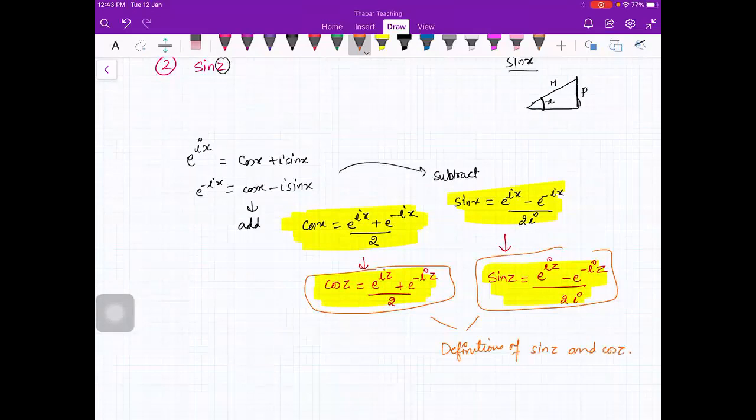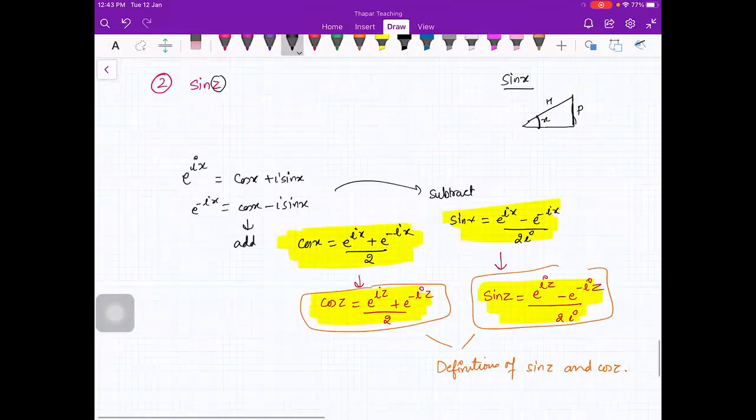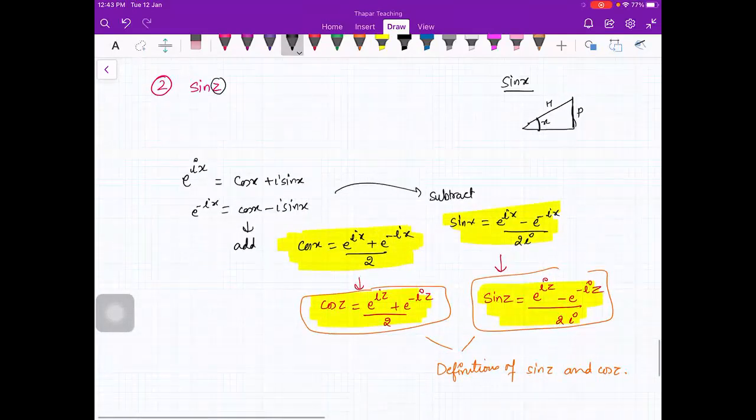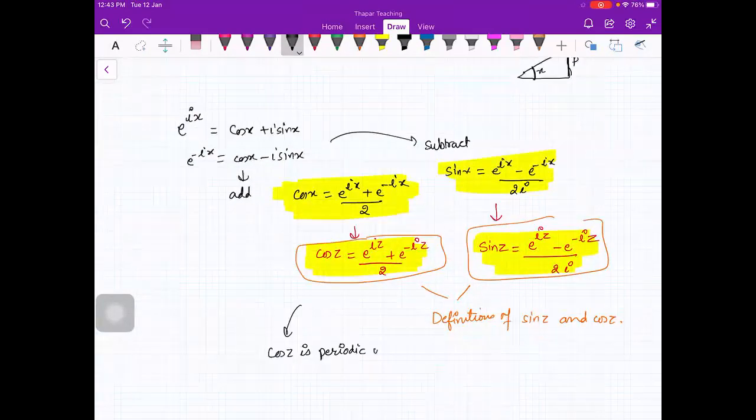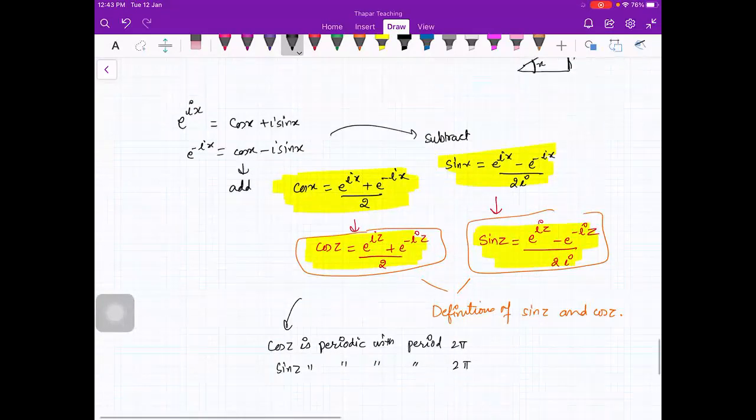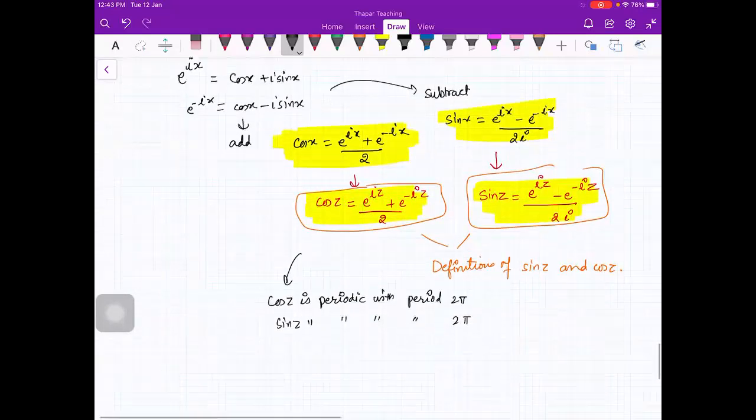And you can very easily check that these functions are periodic. Cos z is periodic with period 2 pi, and sin z is periodic with period 2 pi. For this verification, you can just put cos of z plus 2 pi.